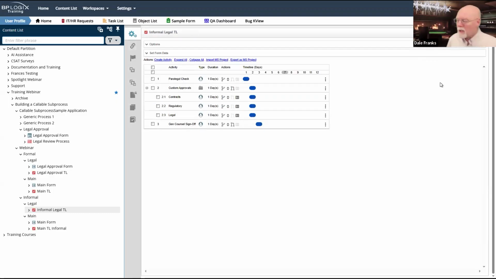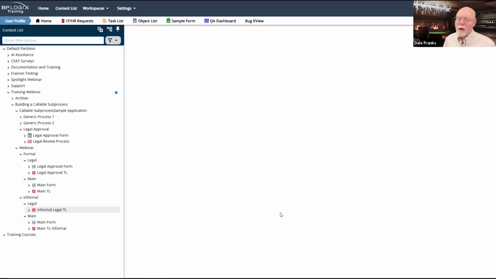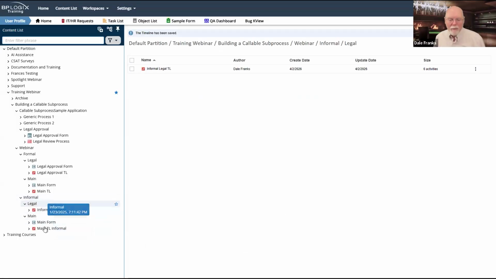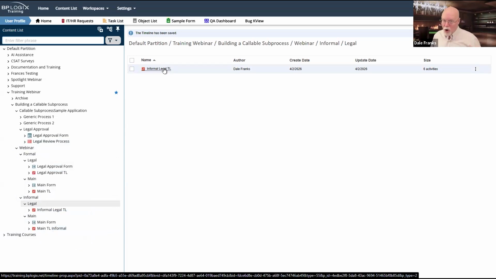There we go. We've got our general counsel sign off. So we are done with our child activity. Again, no form for timeline is set. So the way that we are going to do this, now that we have our child activity, which again has no form, it's just a timeline. Now that means that I'm never going to be able to run this as an independent activity. It is always going to be a sub process. And look, that might be fine. That's an option that's available to you. You might not need it to live as a standalone process.